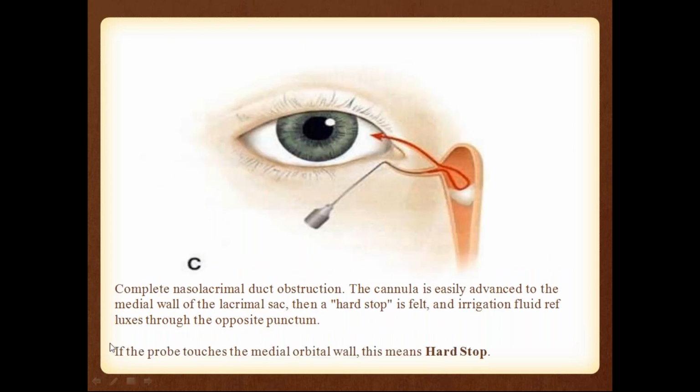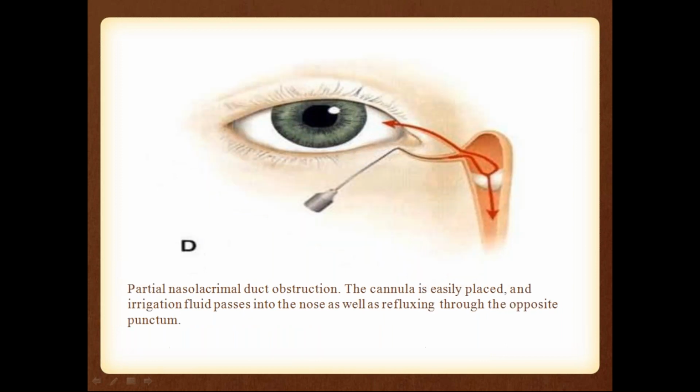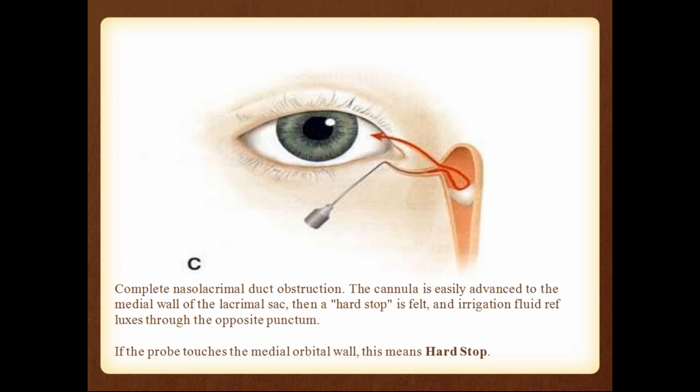And if you can see the complete nasolacrimal duct, the cannula is easily advanced to the medial wall. You have gone still inside. Then if you feel a hard stop, and the regurgitation comes from the opposite punctum, then you can say that there is some problem in the nasolacrimal duct or near the junction between the common canaliculus and the lacrimal sac. Sorry, nasolacrimal duct is the hard stop.